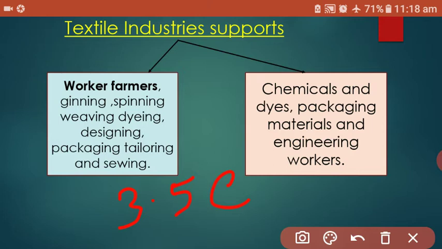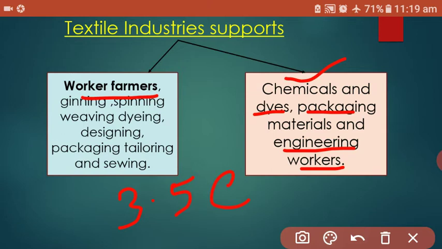These include workers from farming activities, and also other people such as those in chemicals and dyes, packaging materials, and engineering workers. So this industry provides a lot of job opportunities in our country.